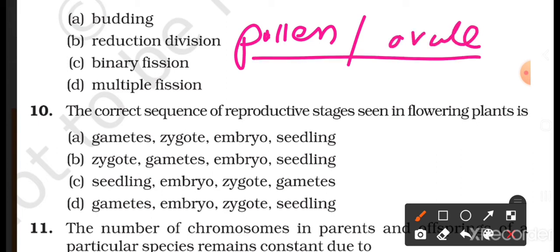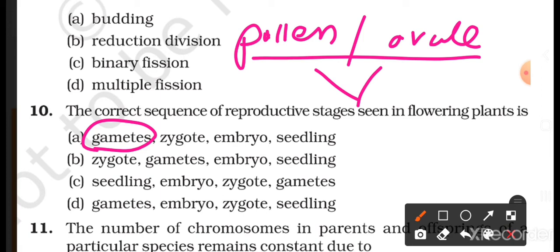So, this takes place by the formation of gametes. Okay, then this pollen and ovule, that is male germ cell and female germ cells, after pollination they get fertilized.